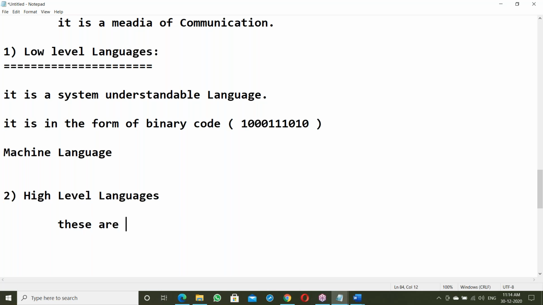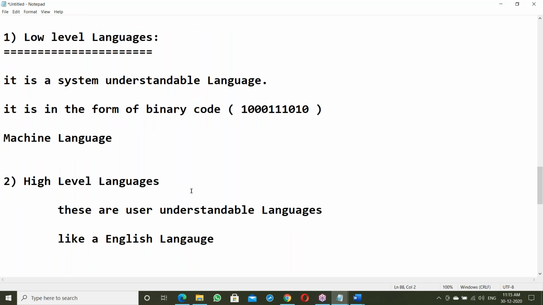High level languages are user understandable languages, like the English language. These are very easy to understand.